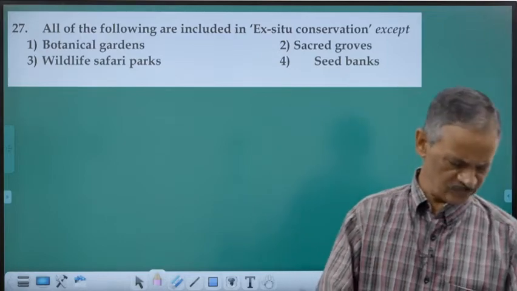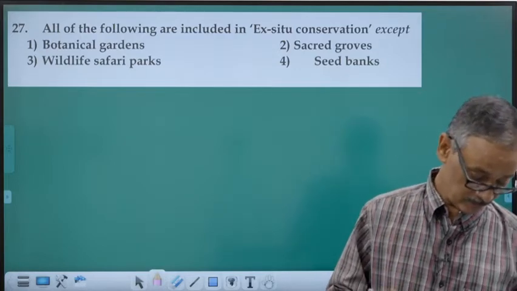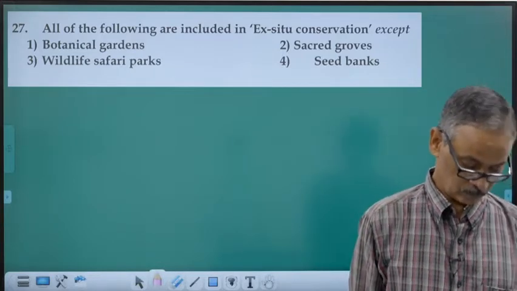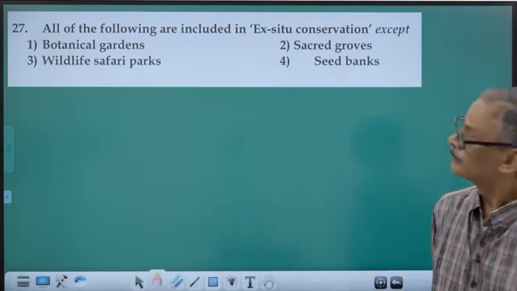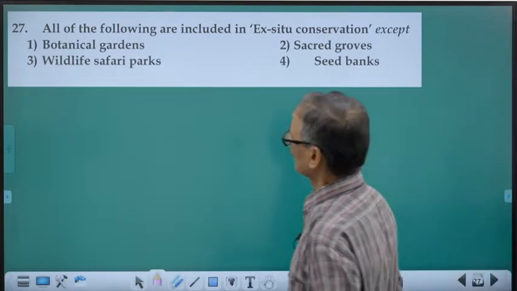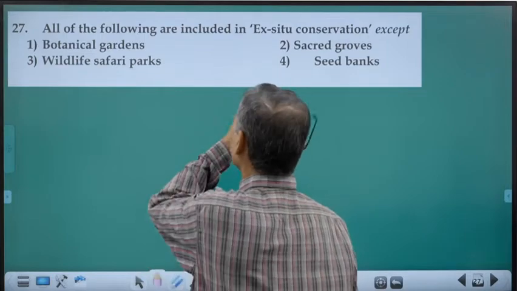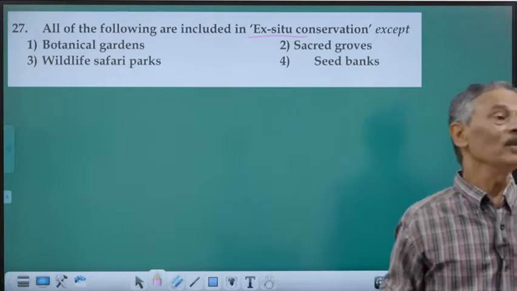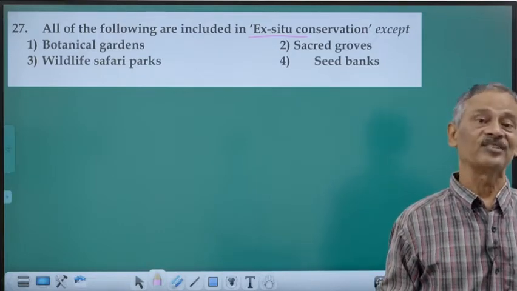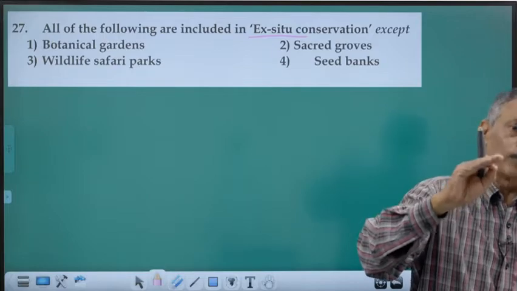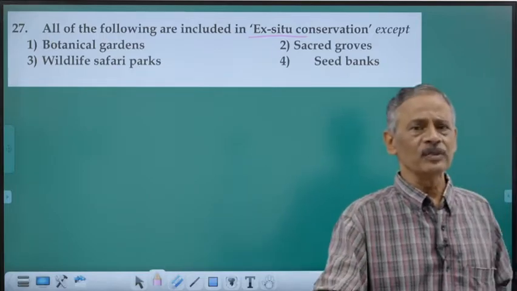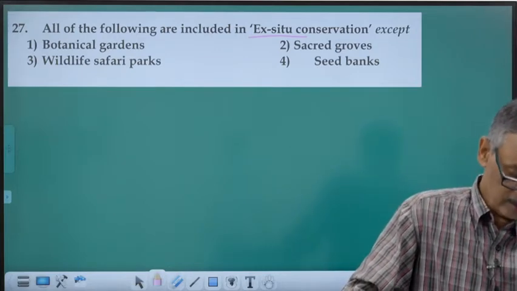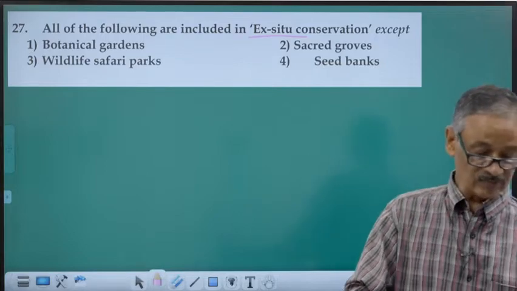The next question is the examination of 2018. All of the following are included in ex situ. What is ex situ? Out of the original place. That is what is called ex situ. If they are all conserved, protected in their own native place, in their own home place, then it is called in situ. Here it is ex situ.